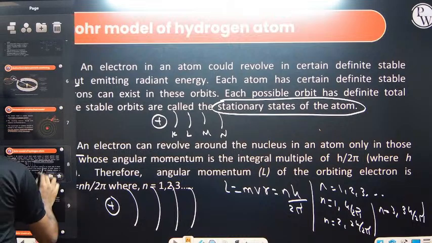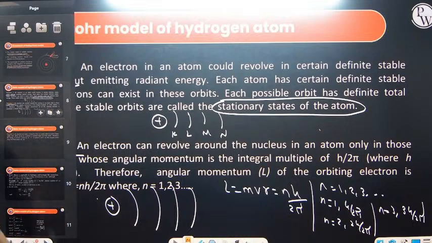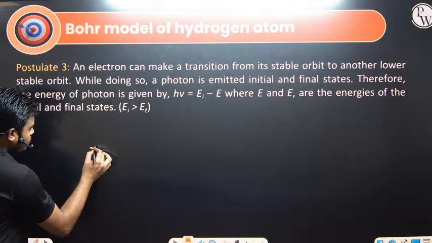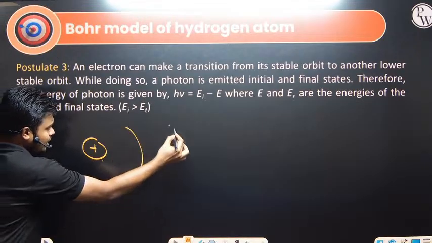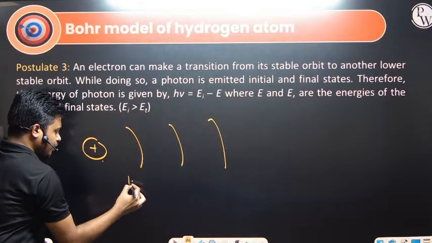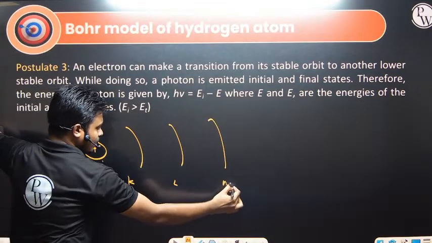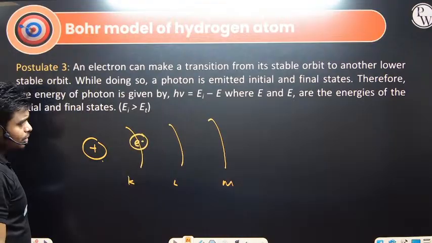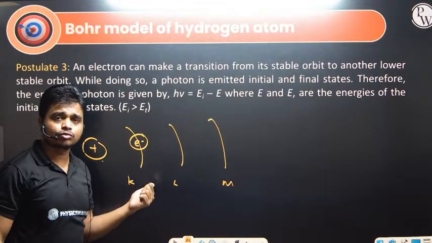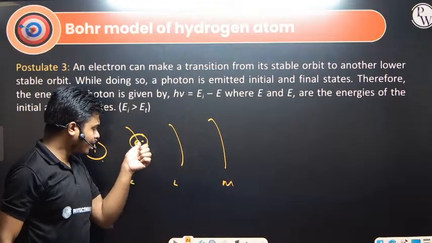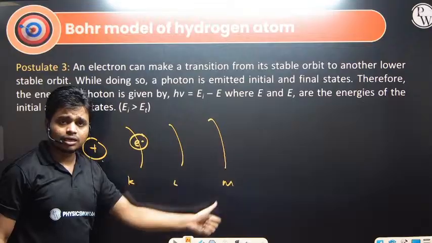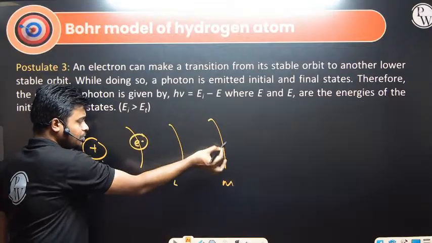So this is the second postulate we have. What is the third postulate? The third postulate is very simple. For example, around the nucleus there are certain orbits. This one is the K shell, this one is the L shell, and this one is the M shell. If the electron is revolving in certain orbits, these are the energy levels. The energy will be fixed at this particular shell, this particular shell, and this particular shell.